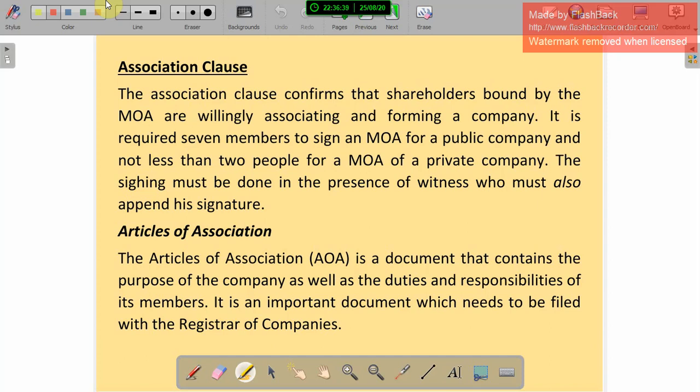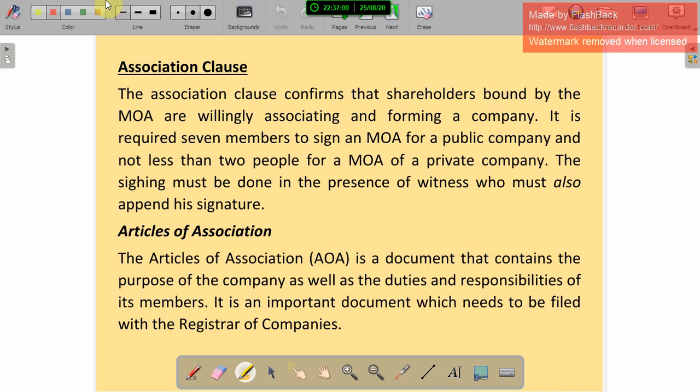So in the association clause, in a public company 7 members have to sign, and in a private company 2 people have to sign. The signing must be done in the presence of a witness. What is the meaning of witness? Sachigal.